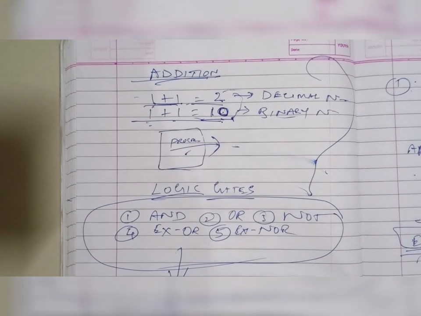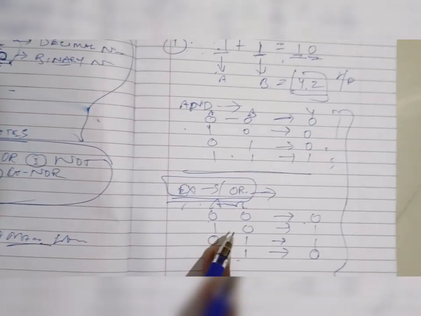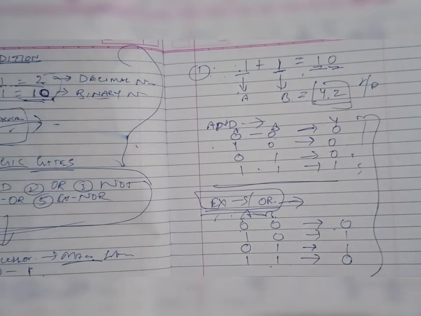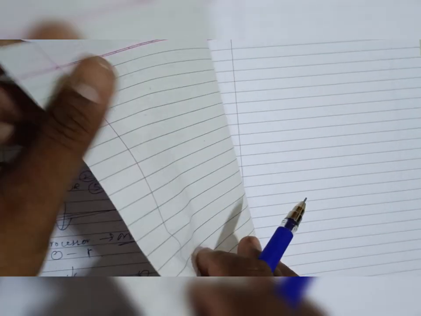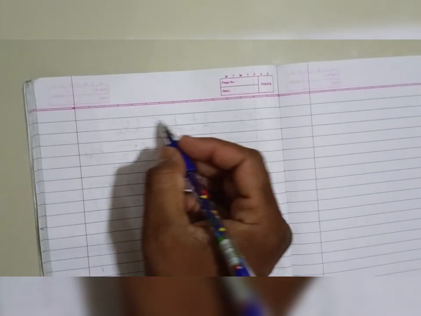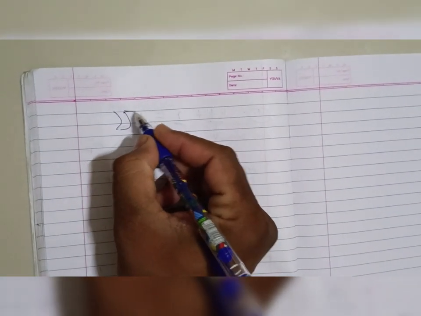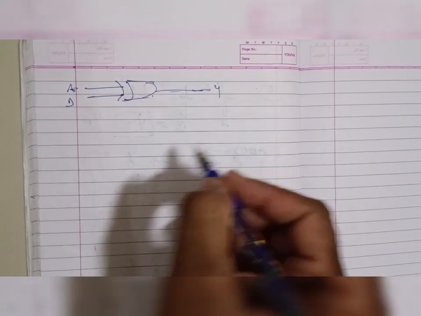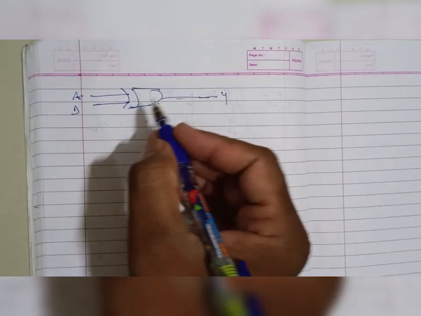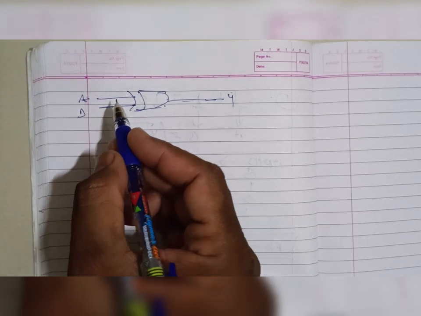So that's the reason I am explaining these two, because I am going to make a circuit of logic gates. Okay, see, one is the XOR gate. This is A and this is B, and this is the Y output. Okay, so the logic I already told you.